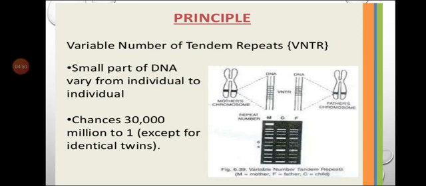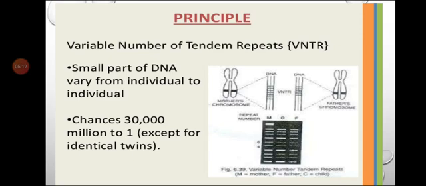The chance of the same VNTR pattern is 1 in 30,000 million, except for identical twins. So all individuals have the same sequence, but only a 0.1% change is there in every organism.